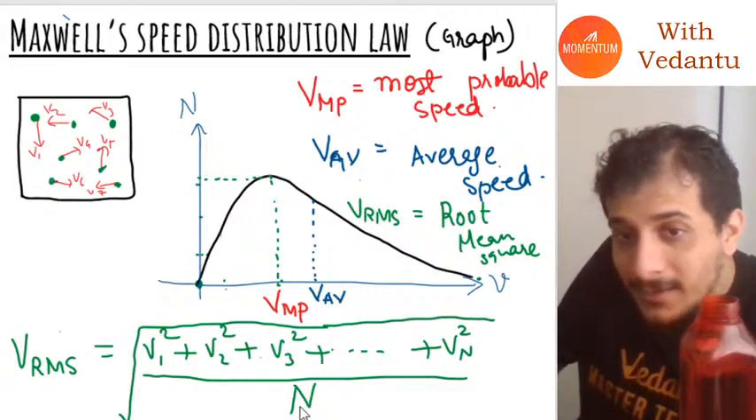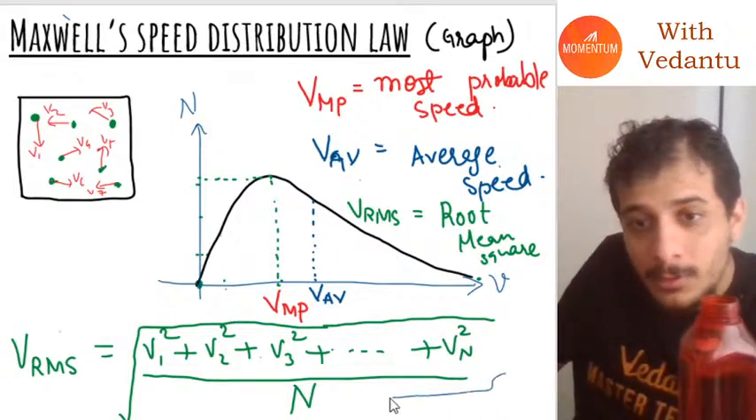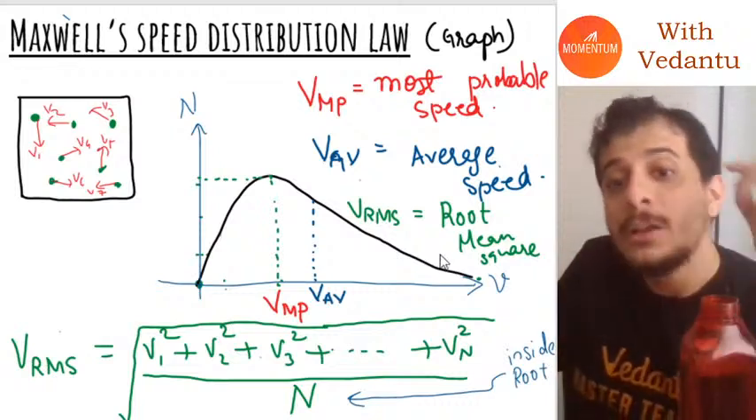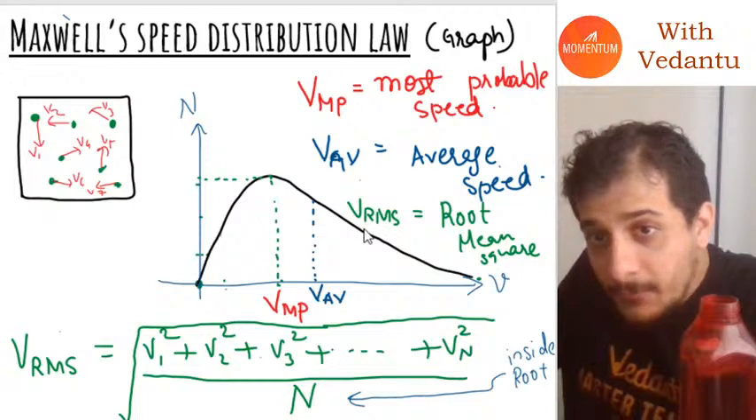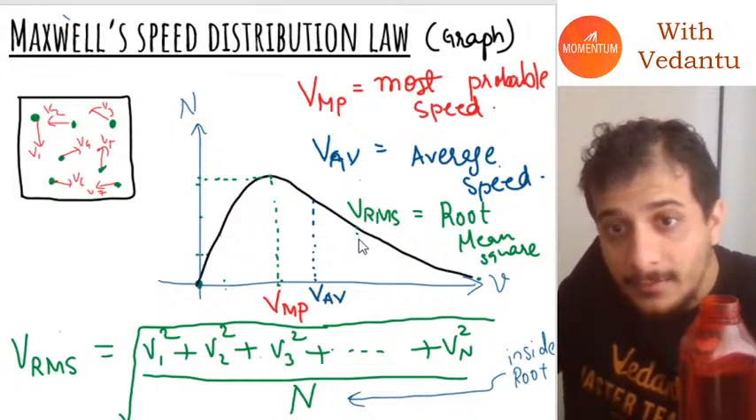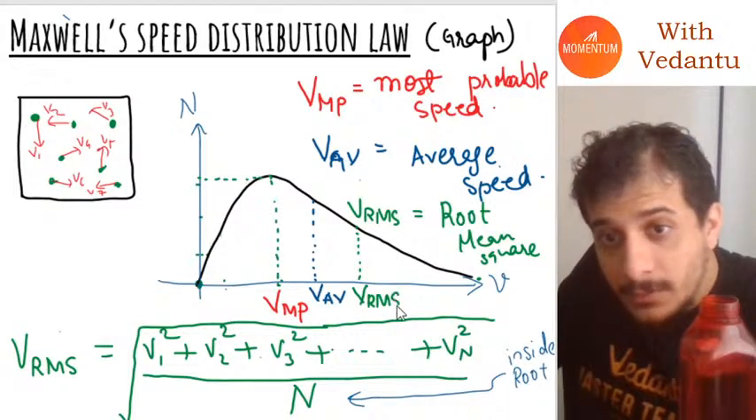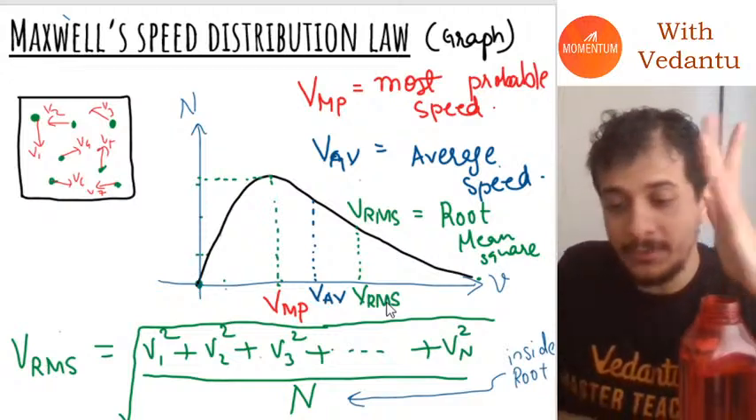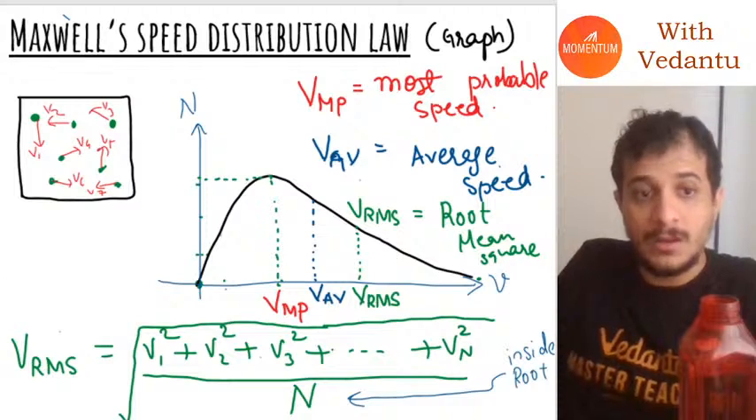Okay, remember this n, the number of molecules here, is inside the under root. It's a small detail, but remember that detail. Okay, so Maxwell calculated this as well using a lot of maths, and when he did, what he realized is that this RMS velocity was even bigger than the average velocity.